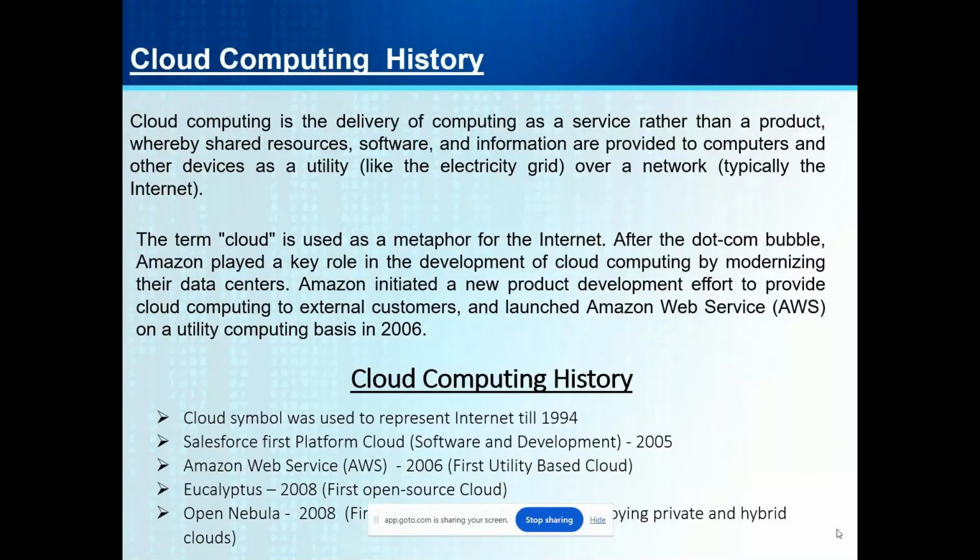Next point, 2006, dash. Amazon Web Service, first utility-based cloud. Actually, this is a second cloud that came in the market. That is the reason whenever we say cloud computing, there are two names which will always come on the top, Salesforce and AWS. Yes or no?